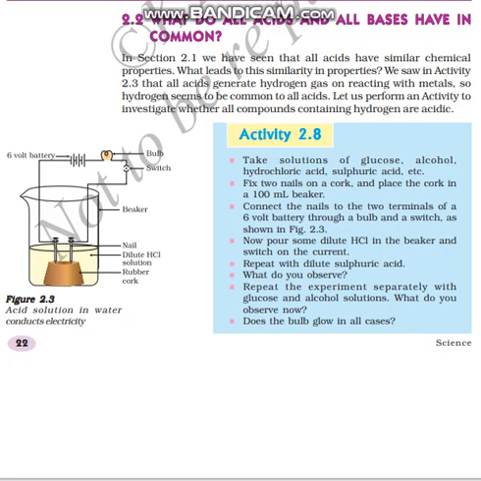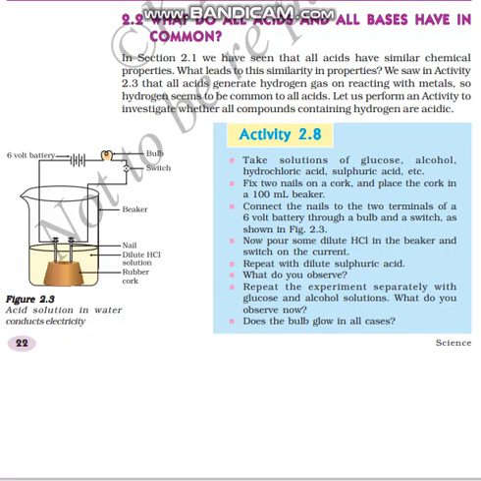Okay, students, now let us start our next topic, which is an important topic in this chapter. What do all the acids and bases have in common? We are learning about acids and also bases in this chapter. Acids are one category of chemicals, bases are another category. In all acids there is something common, and similarly there is something common in all bases.